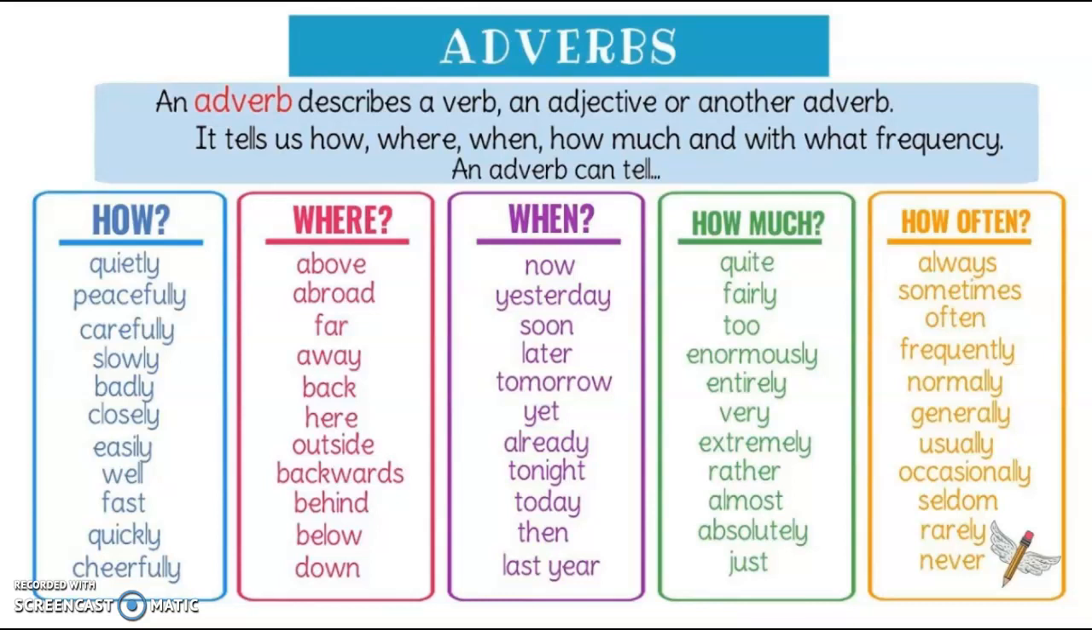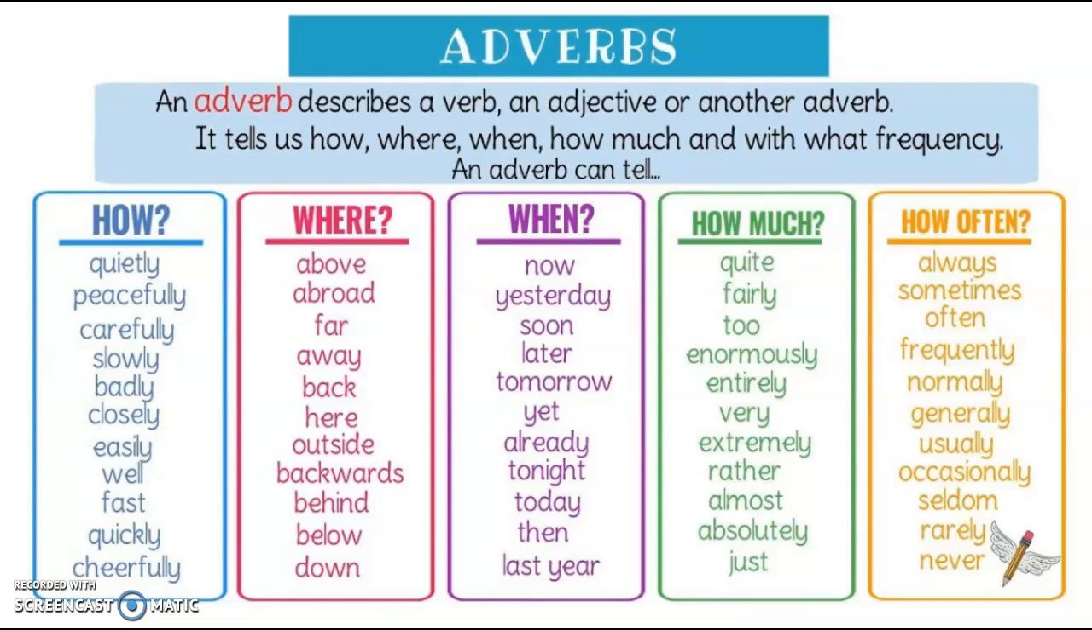So look at too, right? If I say the light is too bright, I'm describing the adjective bright. It's too bright. How much? Too much. Too bright. Enormously, entirely, very. She dances very gracefully. Here, very is saying how much, how gracefully, right? How much.